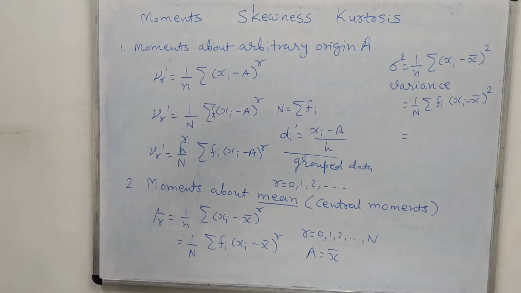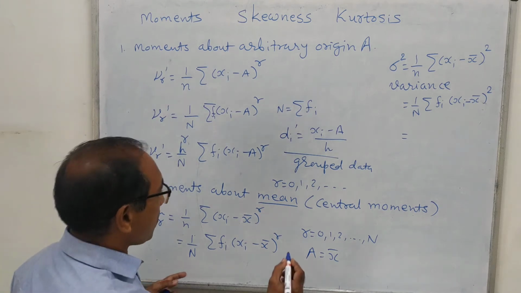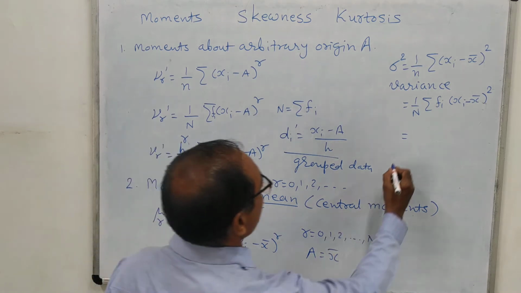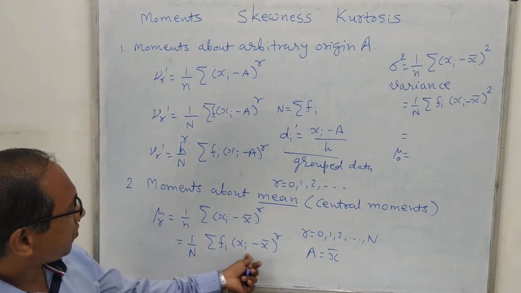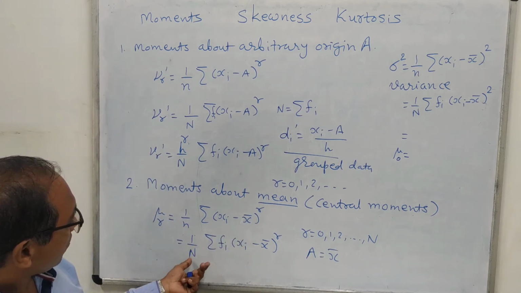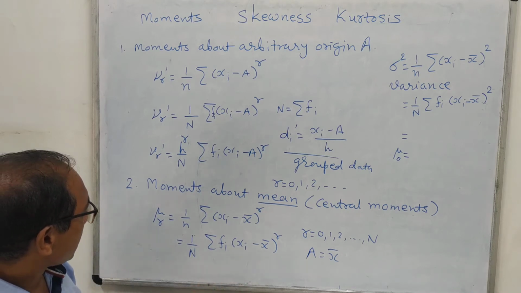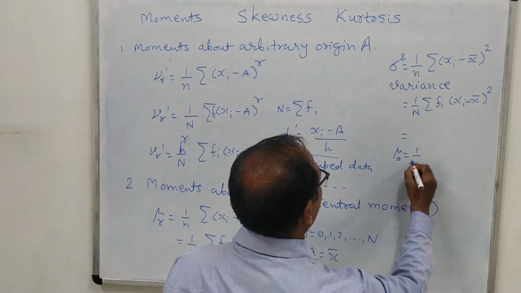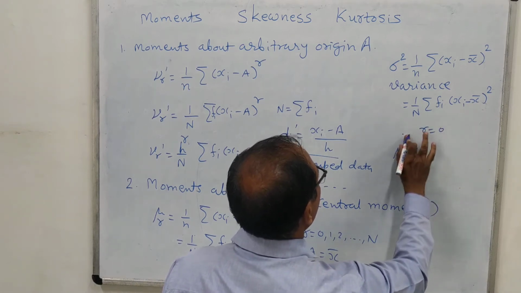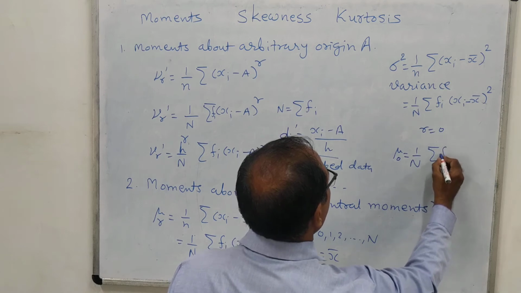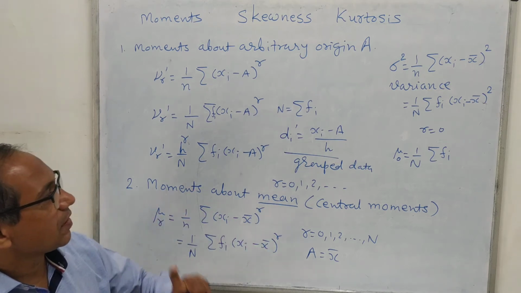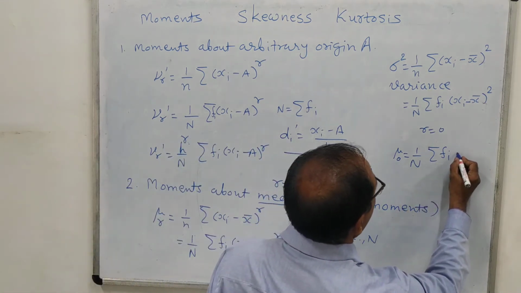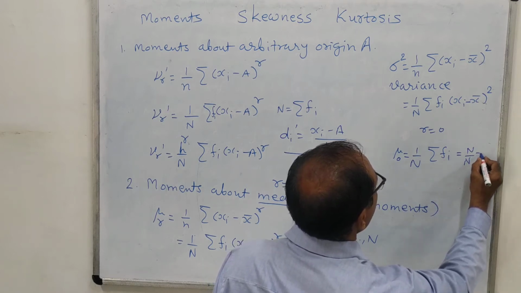Okay. Now here in these central moments, we will try to find out some of the central moments, just like mu zero. What is mu zero? We can find this out from any one formula, but we will use this frequency distribution formula. Here mu zero means r equal to 0, and that's why this is 1 upon N sigma fi into xi minus x bar whole raised to 0. Whole raised to 0 means this will become 1. But here we know that sigma fi is capital N, and this is divided by N, so this is equal to 1.